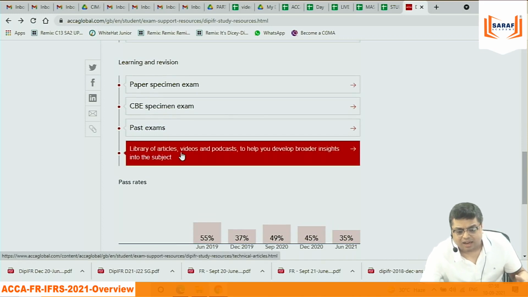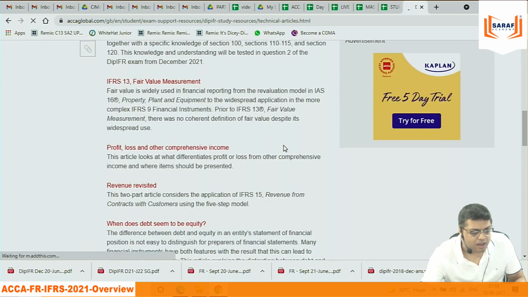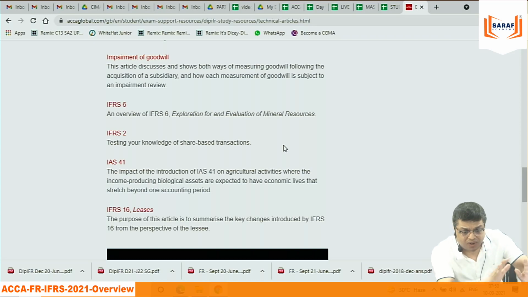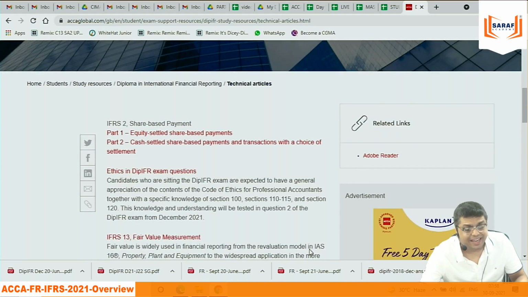These technical articles regularly go on updating. I mean to say, not daily, but on a monthly basis, weekly basis, whenever anything new comes, the technical article is upgraded. And that is freely available. It's not that I need to be a registered IFRS or a registered ACCA student, and only then can I go here. I can go into this technical article anytime.